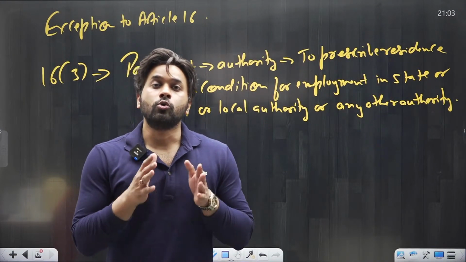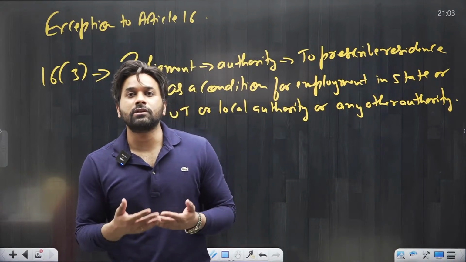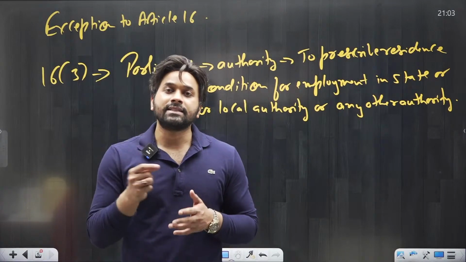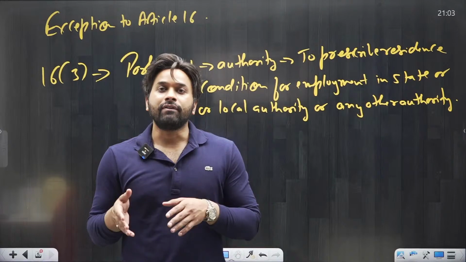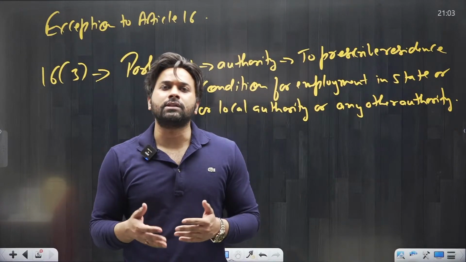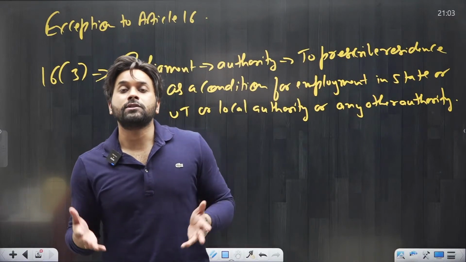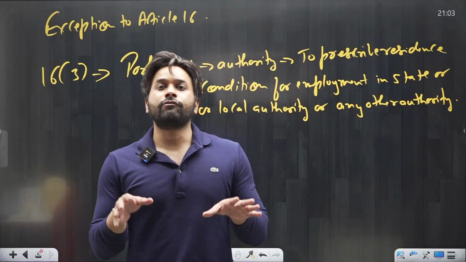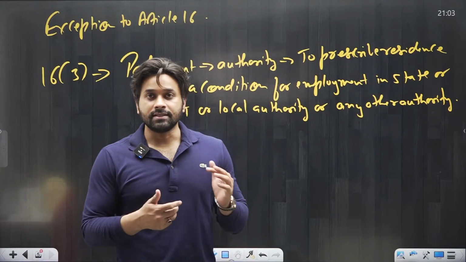So here the reservation is given on the basis of residence. If you are a resident of that state, then you will avail the benefit of reservation. It depends upon the government whether the reservation is 50, 60, 70 percent. So this is the residence as a condition.